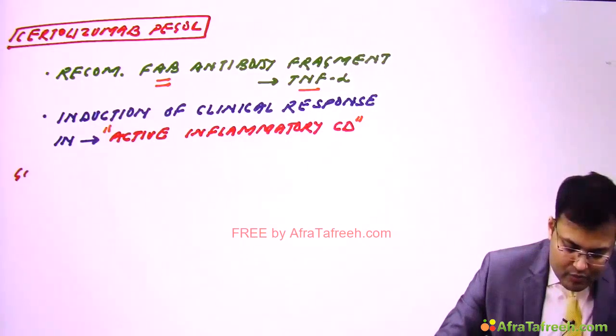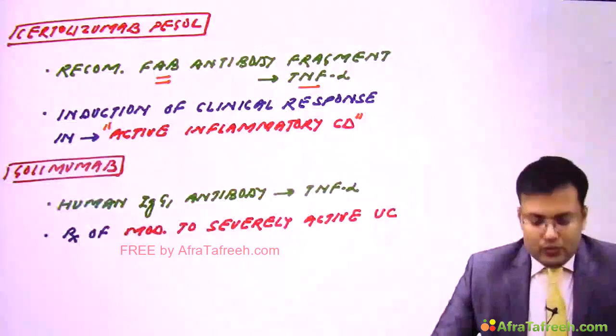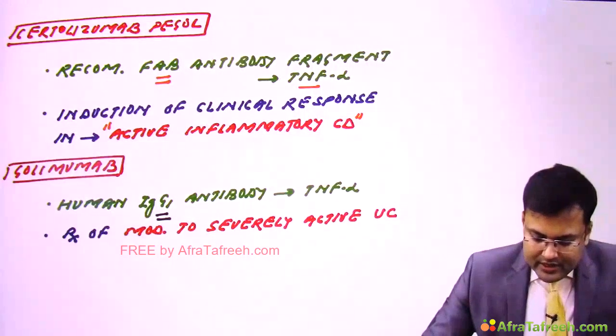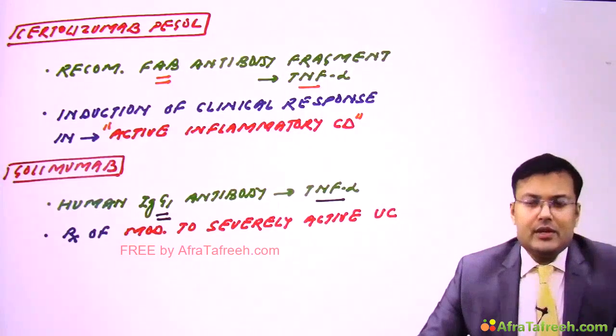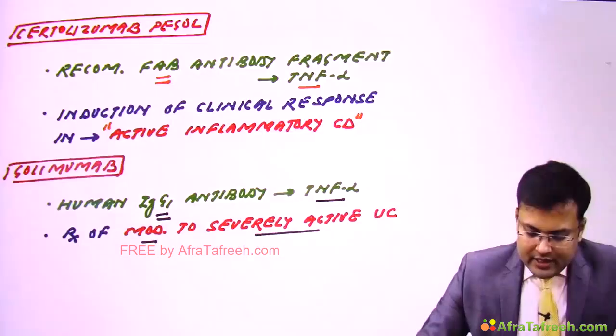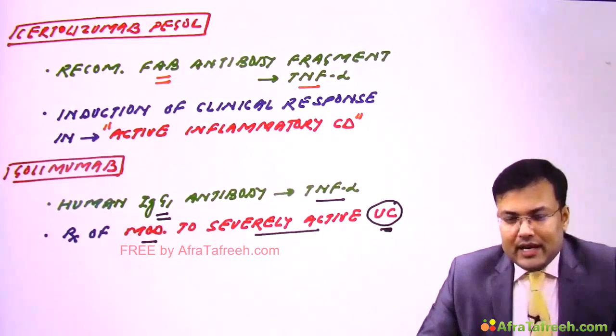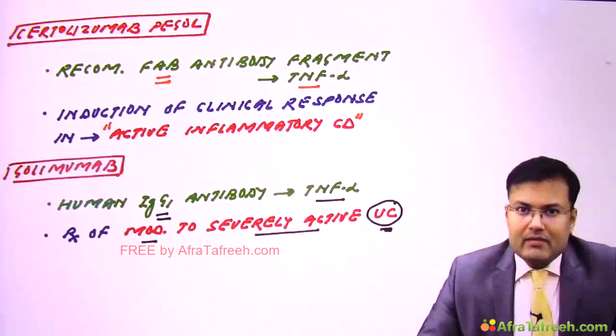Now see the golimumab. The golimumab is human IgG1 antibody against TNF-alpha, and it is used for the treatment of moderate to severely active ulcerative colitis. So these are the anti-TNF therapies which are used in inflammatory bowel disease.